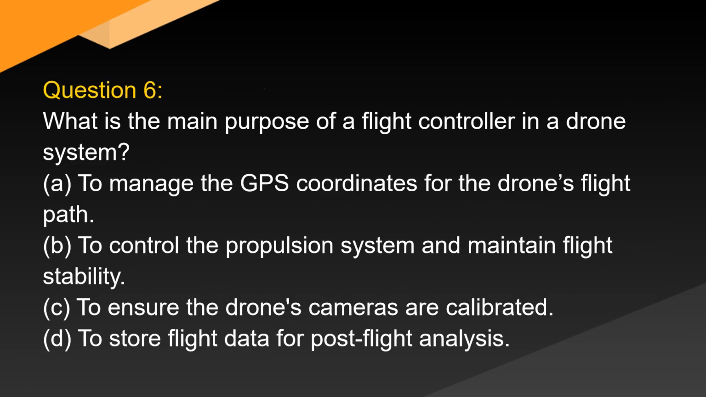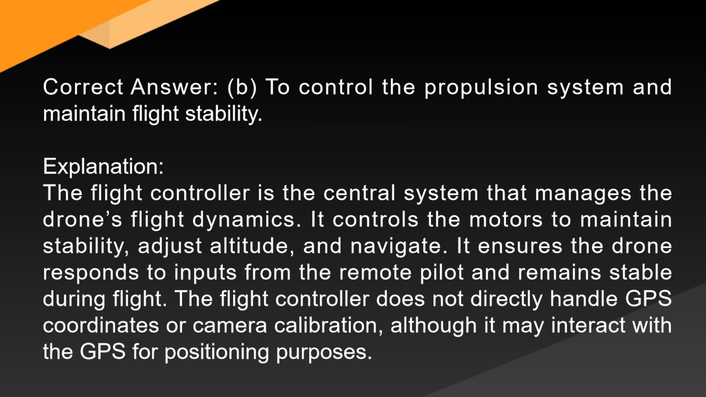Question 6. What is the main purpose of a flight controller in a drone system? A. To manage the GPS coordinates for the drone's flight path. B. To control the propulsion system and maintain flight stability. C. To ensure the drone's cameras are calibrated. D. To store flight data for post-flight analysis. Correct answer. B. To control the propulsion system and maintain flight stability.